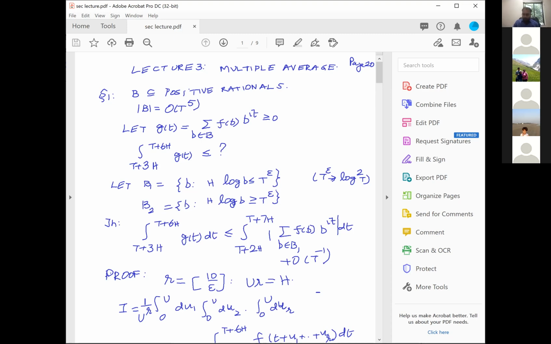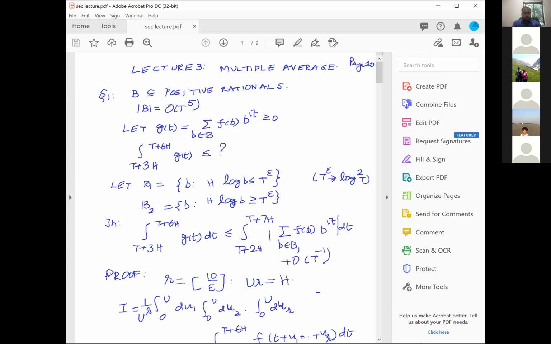Okay. And what does this multiple averaging do? Multiple averaging does is now take this B, which is a subset of positive rationals, and break it into two parts, B1 and B2. B1 is the part of those b's for which h times log b is less than T power epsilon. B2 is the part for which h times log b is bigger than T power epsilon.